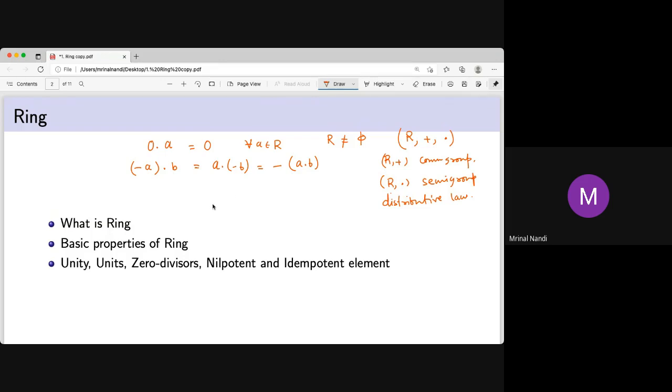And one thing is the cancellation law. We know that for addition the cancellation law holds, but for multiplication the cancellation law may not hold. So if a times b equals a times c, is b equal to c? It may or may not be. If a inverse exists, meaning the multiplicative inverse in the second operation, then obviously we can cancel. A ring where every non-zero element has an inverse is called a division ring or skew field. Commutativity may not be there, so it's just a field except for the commutativity property.